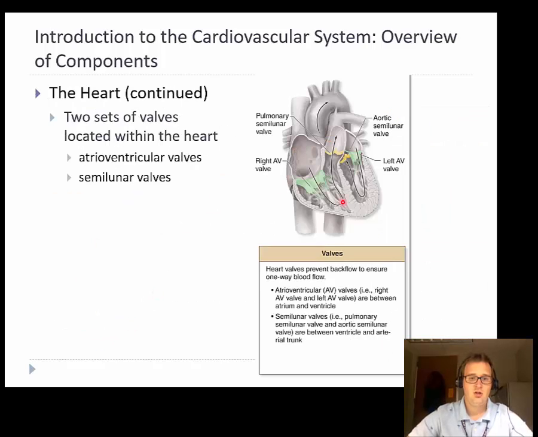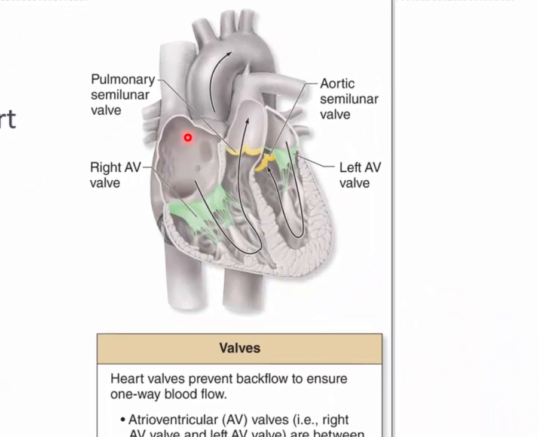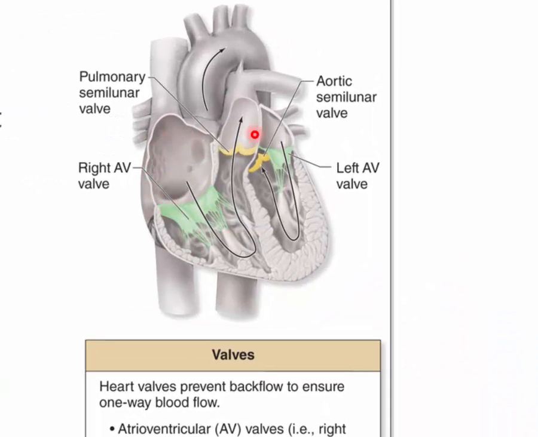So between each side, we've got a set of valves. There's a valve between the right atrium and the right ventricle, the left atrium and the left ventricle, and between the ventricles and the arteries there is another set of valves. The one that leads to the pulmonary trunk is the pulmonary valve, and the one that leads to the aorta is the aortic valve. The valves between the atrium and ventricles, we call those atrioventricular valves. Our right one is our tricuspid, and our left one is our bicuspid valve.